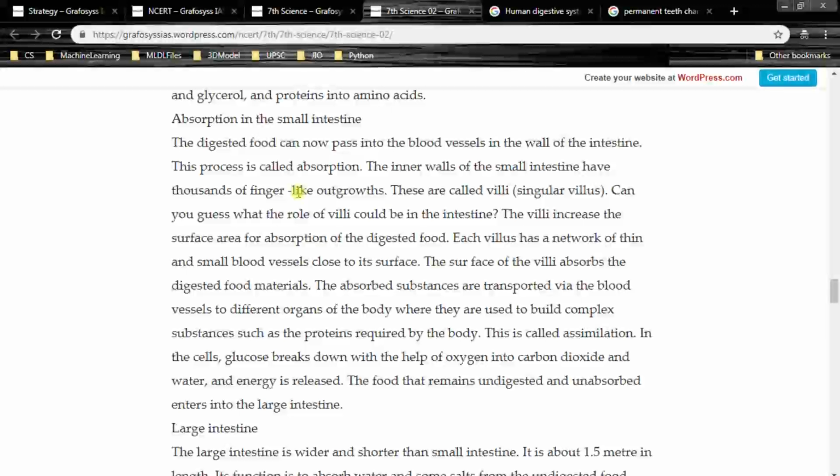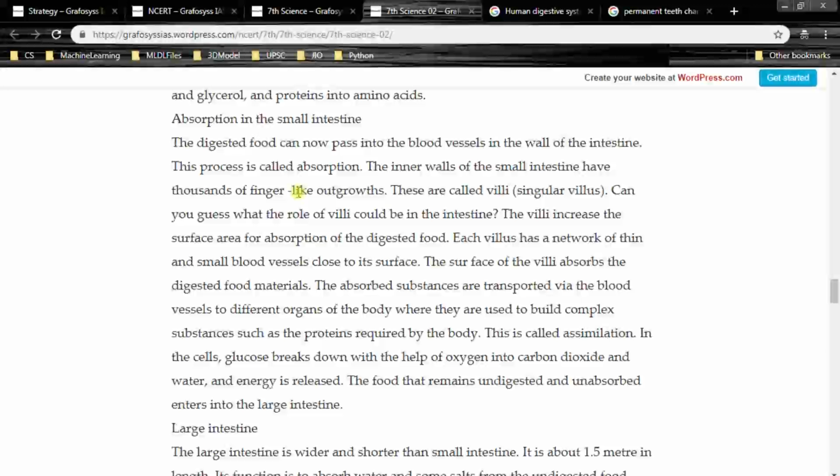The inner walls of the small intestine have thousands of finger-like outgrowths. These are called villi. Can you guess what the role of villi could be in the intestine? The villi increase the surface area for absorption of the digested food.